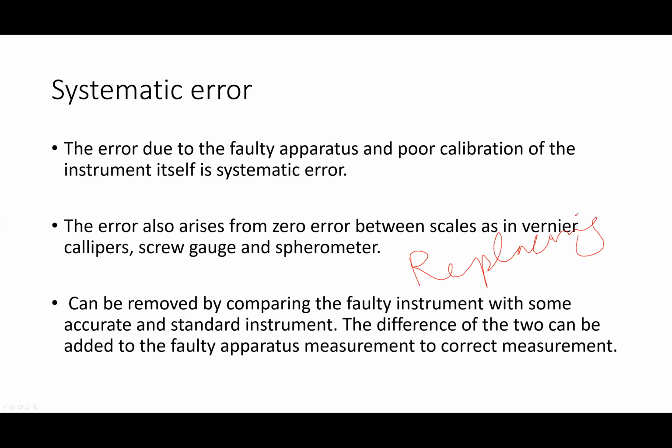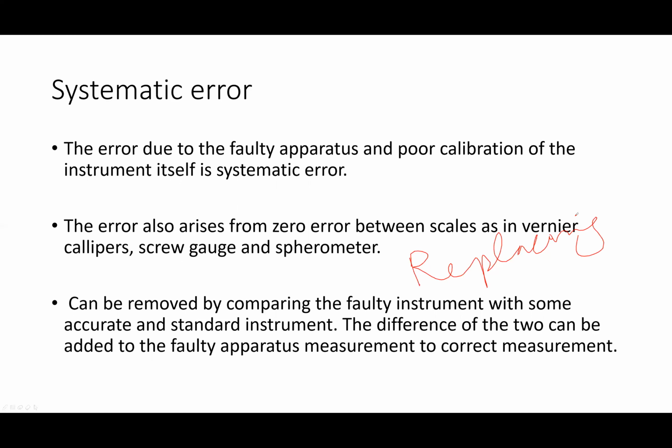So if you replace the instrument, or first calculate the error and then subtract or add the error. If it is positive, you should make subtraction. You will calculate the error and will subtract. If the error is negative, you will calculate the error and will add the error in the actual value, in the calculated value.